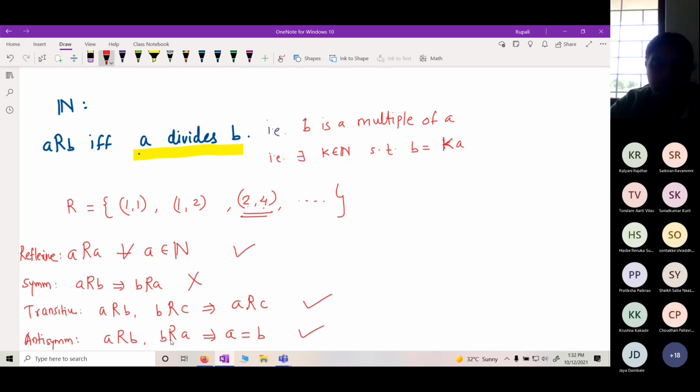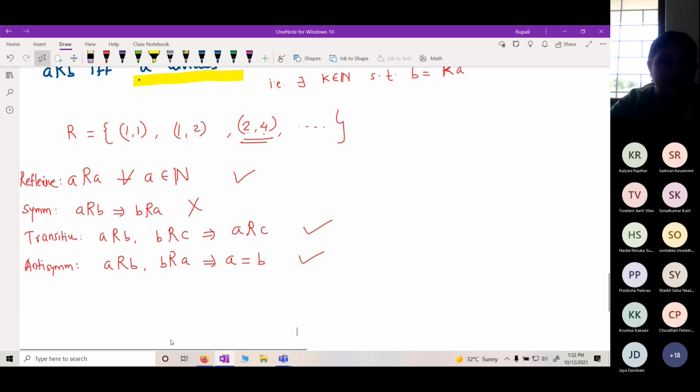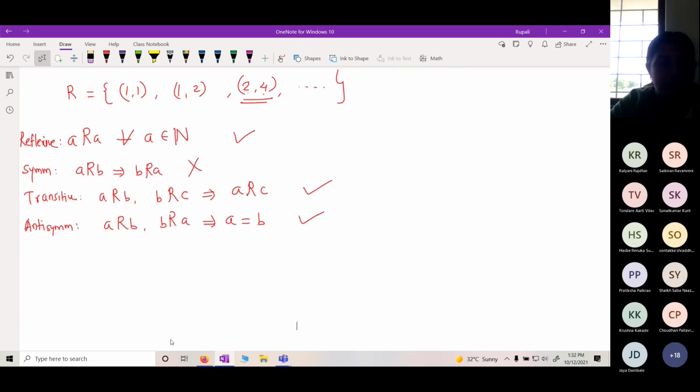We can prove this, but I'm not going into detail. You can see all these things. So it is reflexive, transitive, and antisymmetric. That is, this implies this relation R is a partial order relation. Partial order.